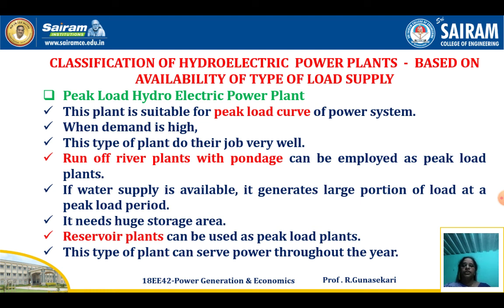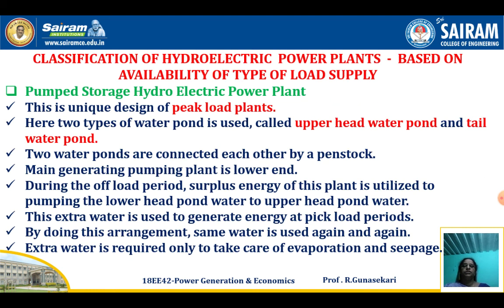The last one is the pumped storage hydroelectric power plant. This type of power plant is a unique design of peak load power plant. Two types of water pond are used in this power plant. One is the upper head water pond, another one is the tail water pond. The two water ponds are connected to each other by the penstock only. The main generating and pumping plant is at the lower end only.